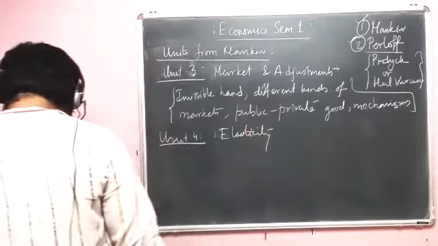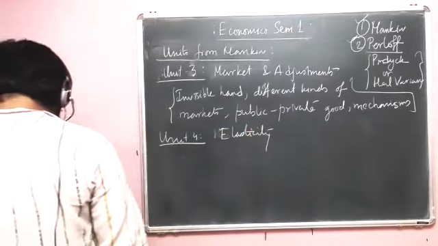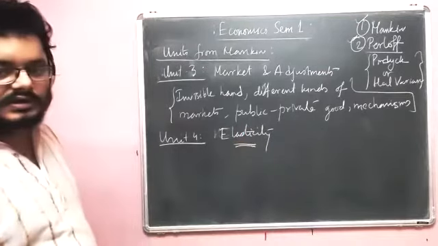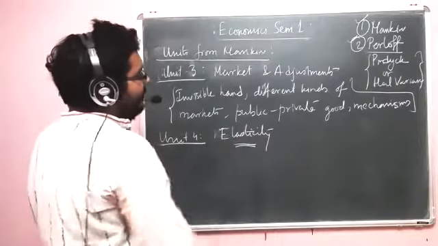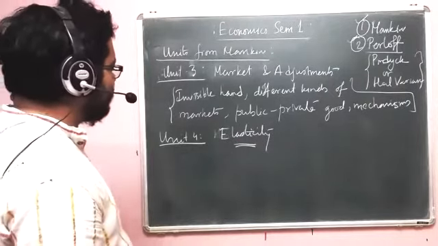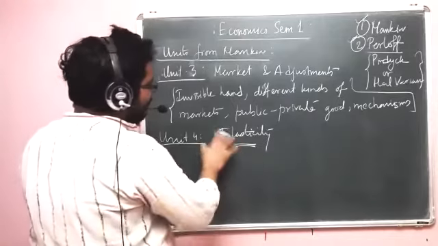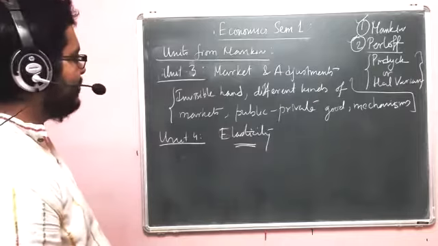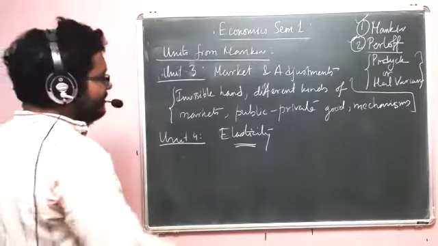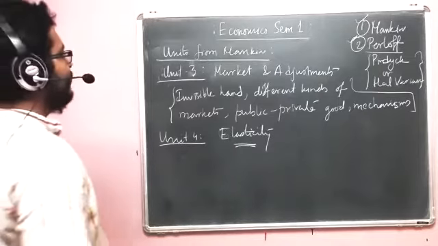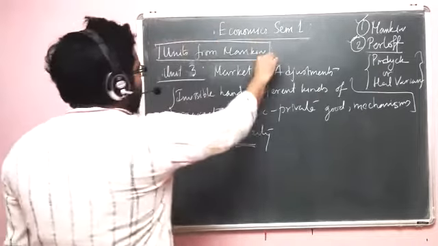Elasticity is basically a mathematical structure, but its economic meaning is very interesting. Although I personally feel that the economic meaning has more to do with the producer than with the consumer themselves. But anyway, we'll look into that. So units 1, 3, 4 are the units which are coming from Mankiw.